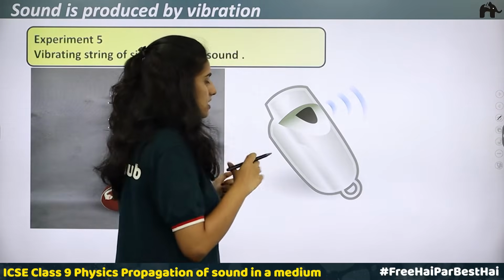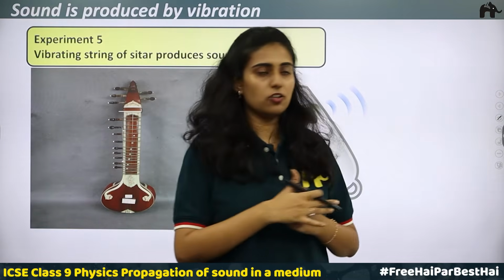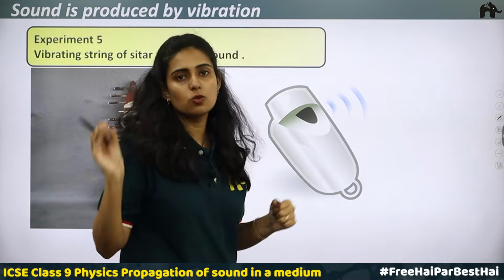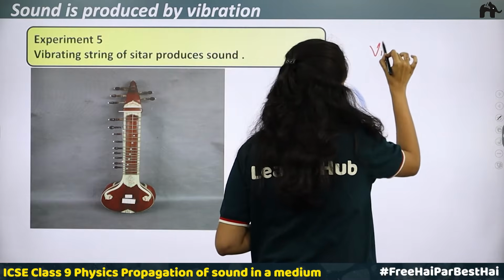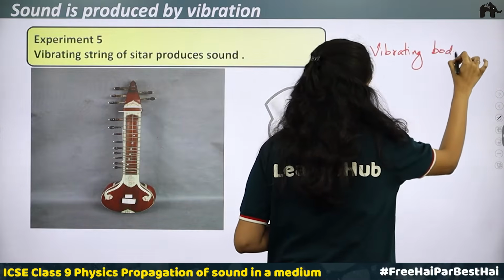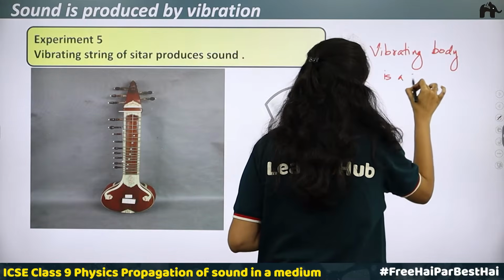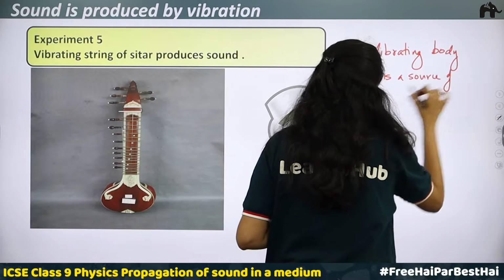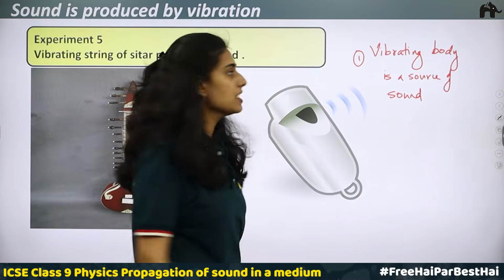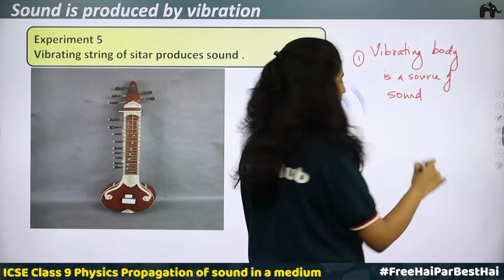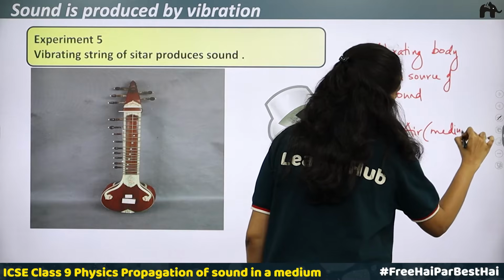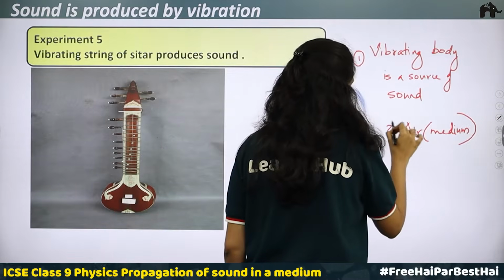In all these cases, we have discussed many experiments which you can try on your own. In all these experiments, we have seen that a vibrating body is a source of sound. Okay, vibrating body produces sound, which means vibrating body is a source of sound. Okay, and you can see that in most of these cases, air is a medium. Air is a medium through which the sound is traveling.